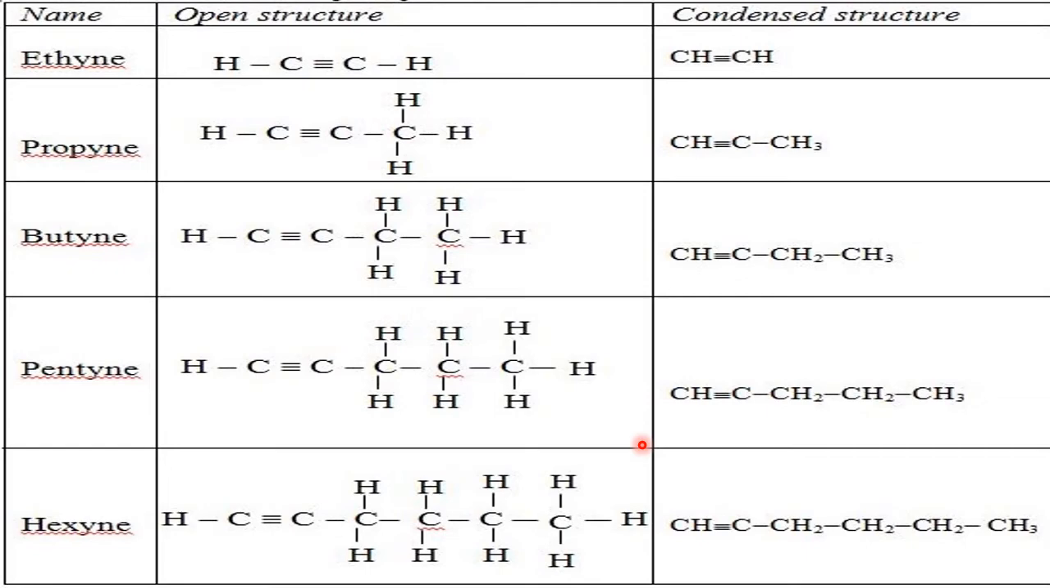This is the alkyne series. Please see, the first member of alkyne is ethine, C2H4, sorry, C2H2. And remember, alkynes contain at least one triple bond between carbon atoms. So a carbon-carbon triple bond has to be there in alkynes.